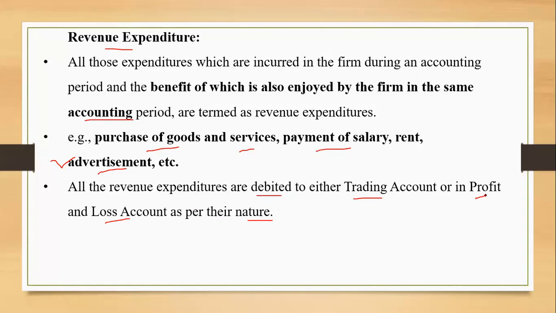Similarly, depending on the nature over here, if you spend some money for the purchase of goods or any other expenses which are related to purchases, they are to be debited to trading account, and all other operating expenses, जैसे ऑफिस के expenses हो गए, like you talk about electricity bill, you talk about insurance, you talk about stationery, you talk about salesman salary or office people salary, right? So those things are going to be a part of profit and loss account.